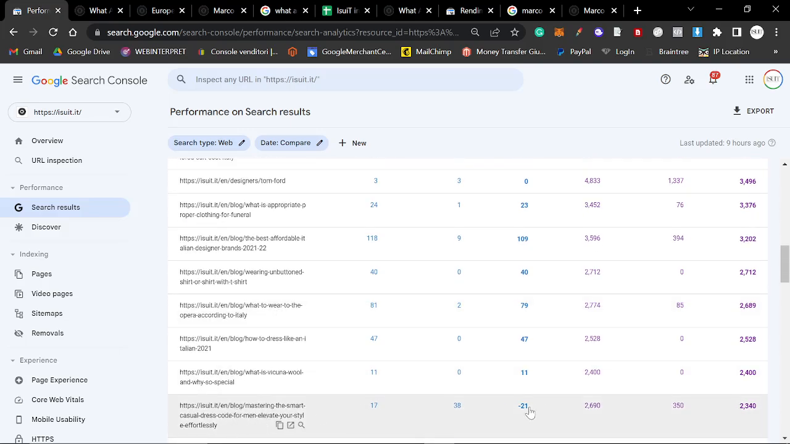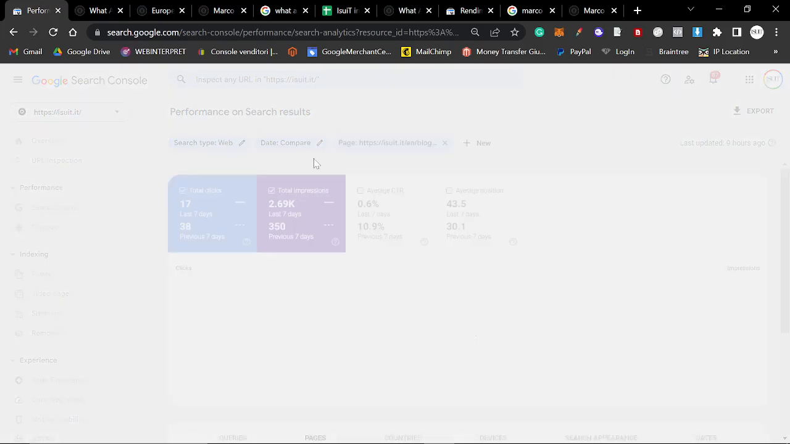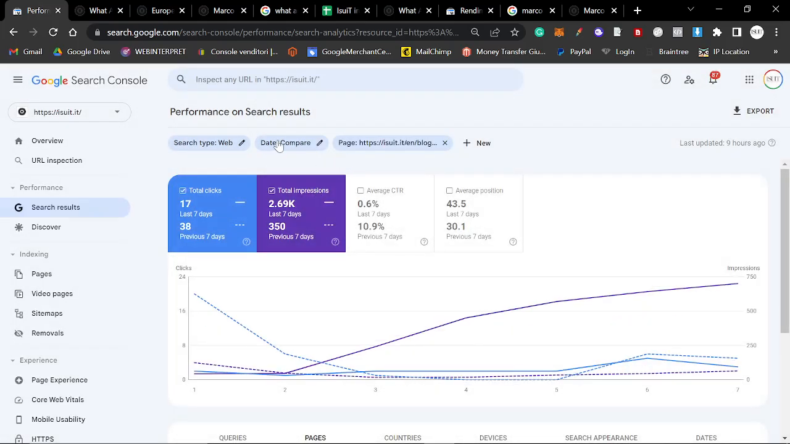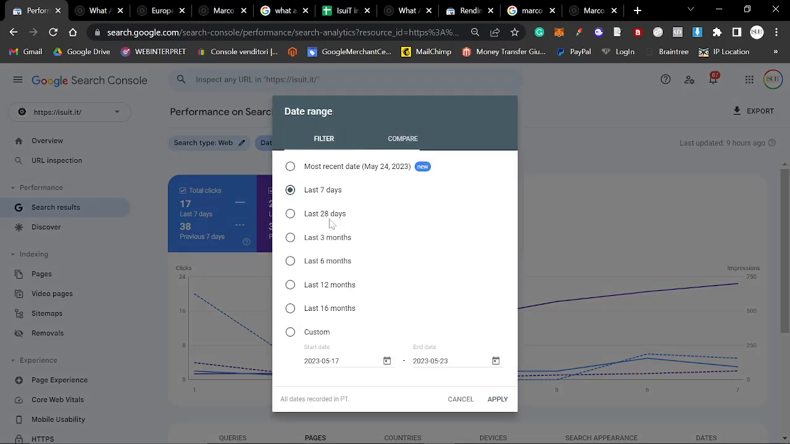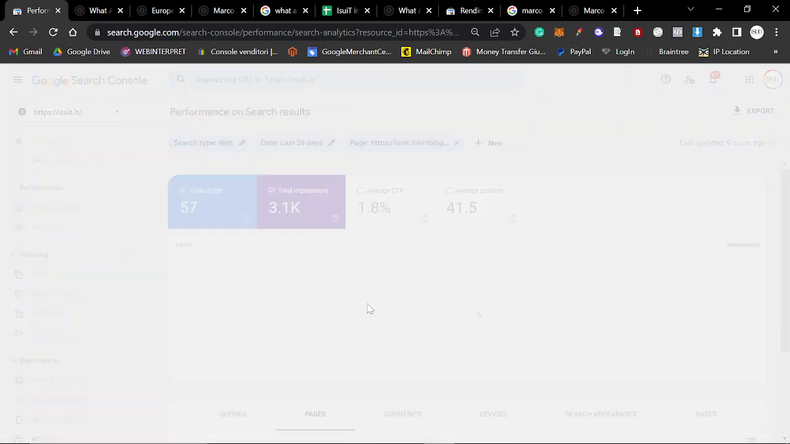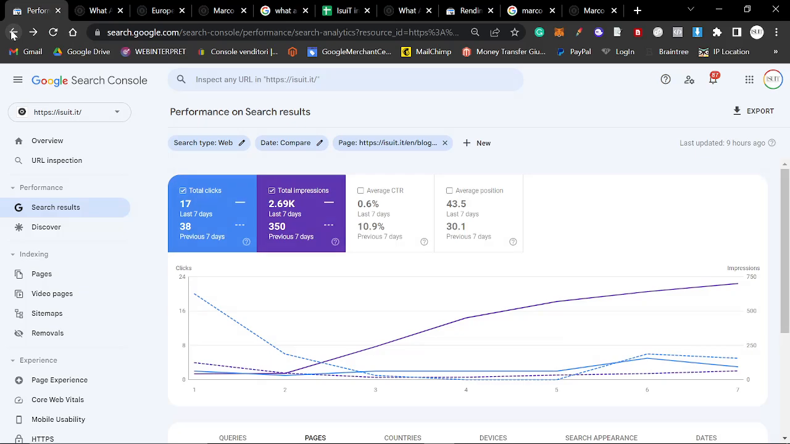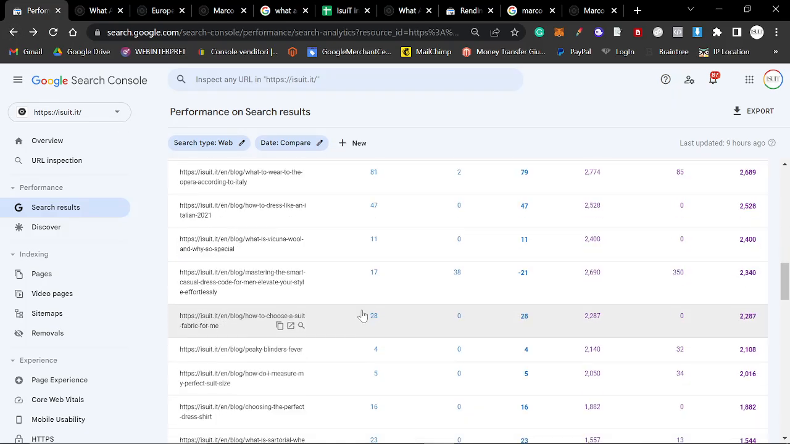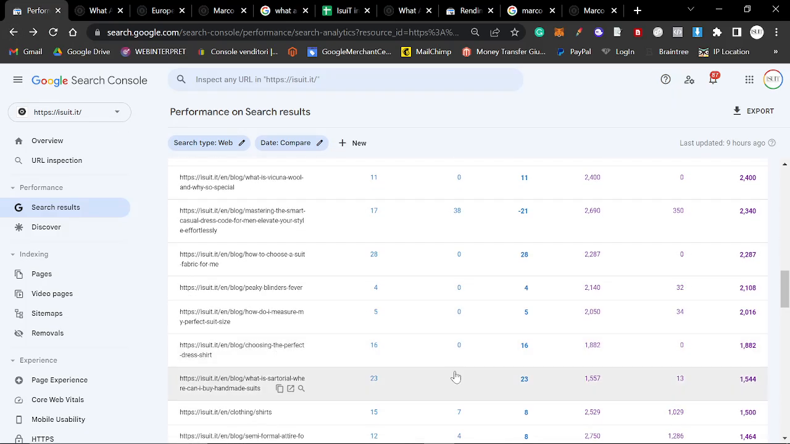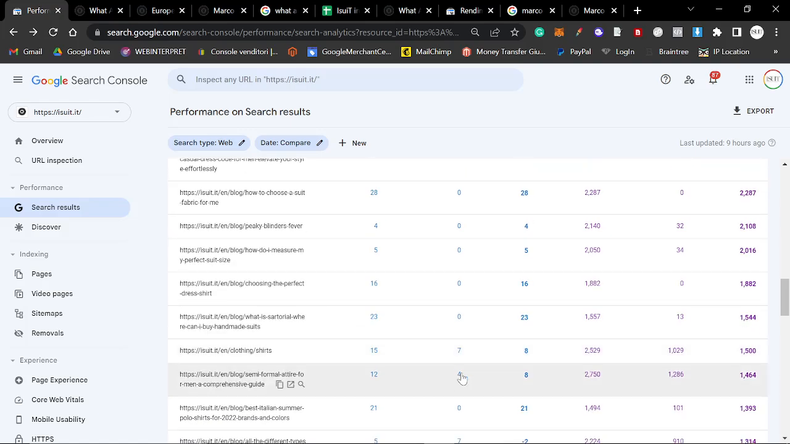And all you do, so this, for example, this one right here, mastering the smart casual dress code for men, elevate your style effortlessly. This is a brand new ChatGPT-4 article that was written, I think last week, maybe. So if I take this off compare, you can see just how well this is doing. It's really popping off and it's probably going to continue to really, really pop off. This is the best way to keep an eye on your blog posts, etc. if you're writing a lot of stuff.